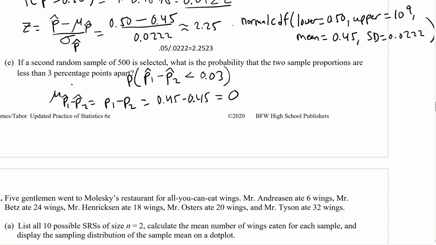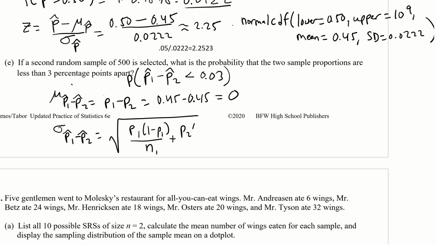And then the sigma of p hat 1 minus p hat 2, well, the formula for that is P1 times 1 minus P1 divided by N1 plus P2 times 1 minus P2 divided by N2. But remember that N1 and N2 are the same thing.